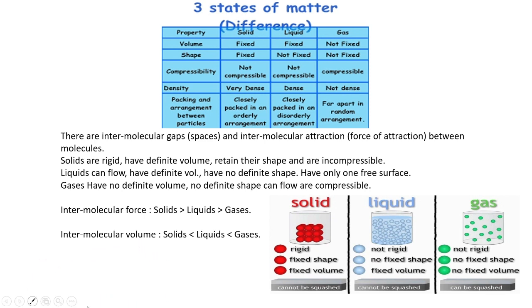What does it mean by intermolecular volume? That means the space occupied by a particular particle will be very less, as it is closely packed. The space occupied by a particular particle will be very less. When we see the liquid and gaseous, they will have enough place to occupy. Here much more place can be occupied.